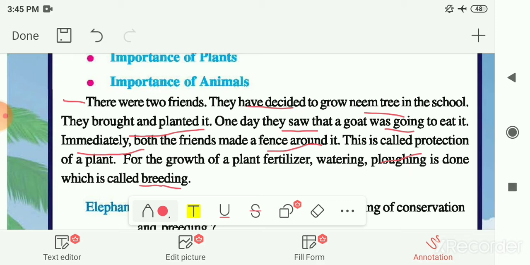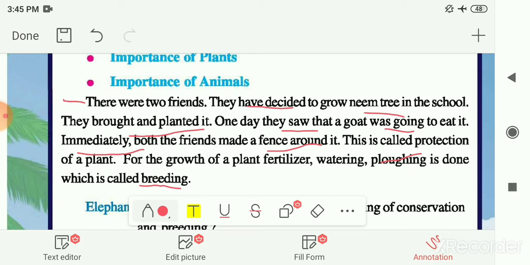Giving fertilizers or manure: fertilizers are chemical substances, and manure is an organic substance, which people give to plants for better growth and to increase the fertility of the soil.